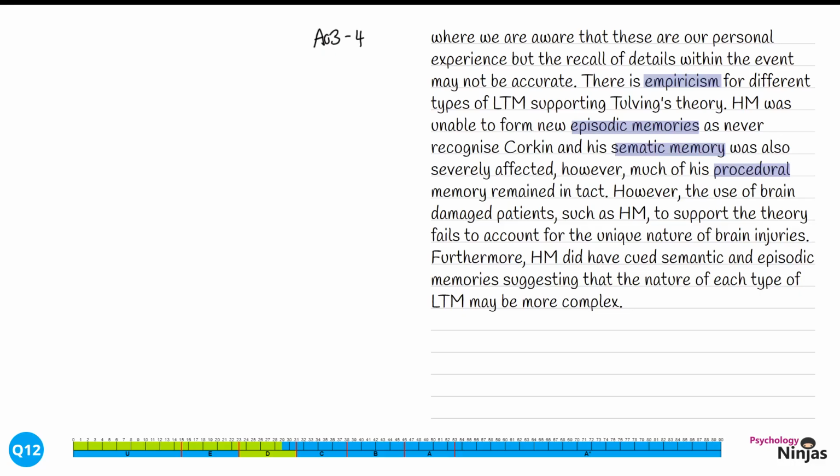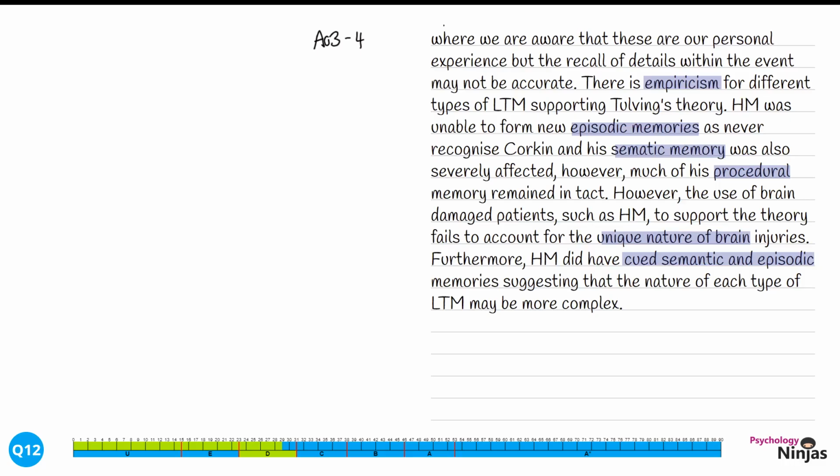that we aren't going to have an understanding because of the unique nature of brain injury, and a different finding saying that actually HM had similar natures in semantic and episodic memory if they were cued, if they were given prompts. We're going to complete this evaluation paragraph by giving a link or mini judgment.